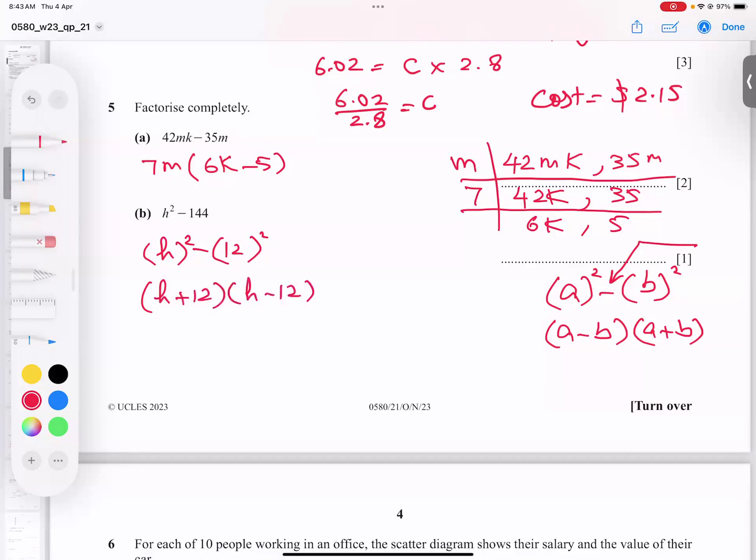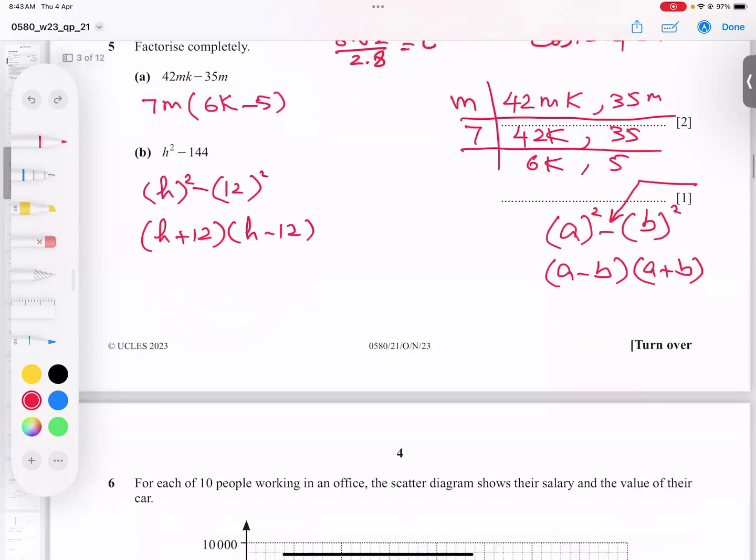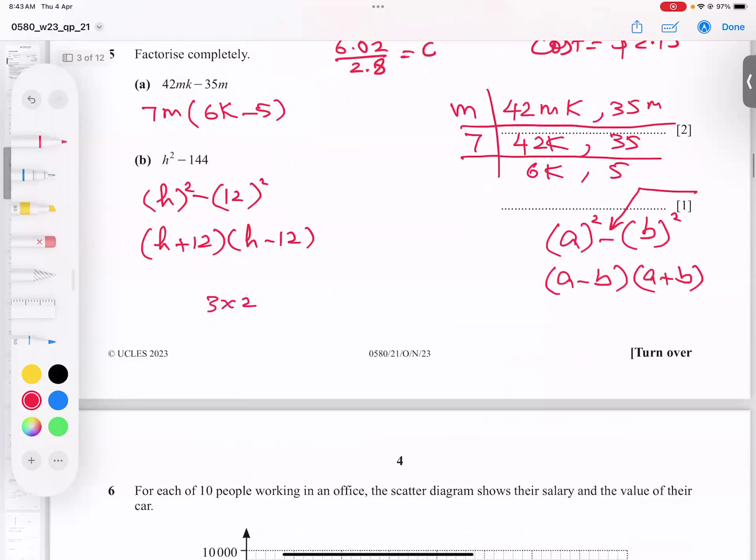So I hope that is clear. You can change this order, this before or this later, no issue at all. The reason is that 3 into 2 is 6, and 2 into 3 is 6, so they are the same. Writing order in multiplication and addition does not matter.